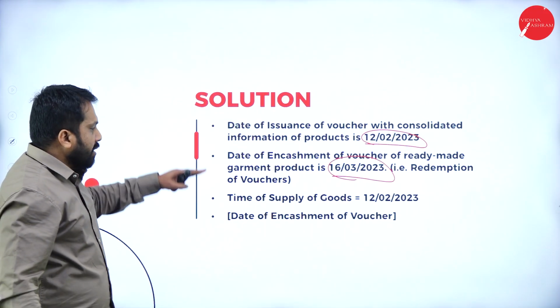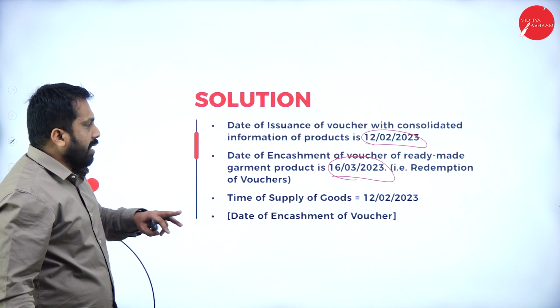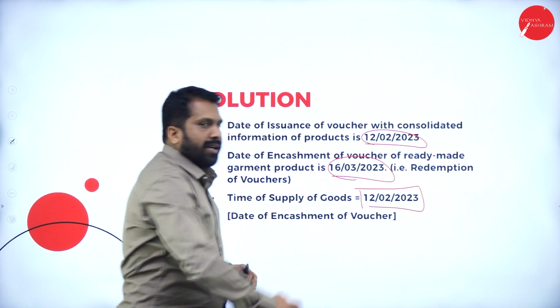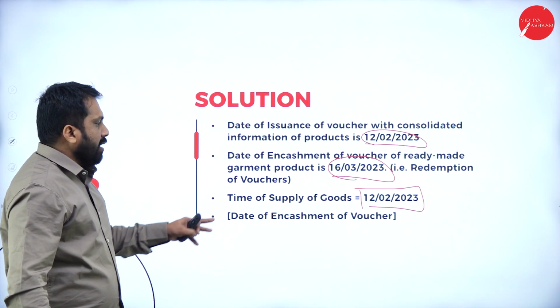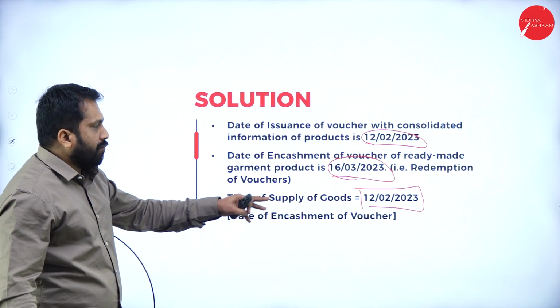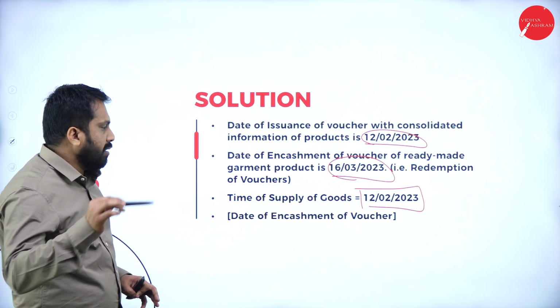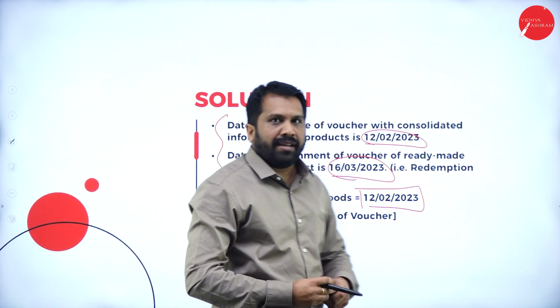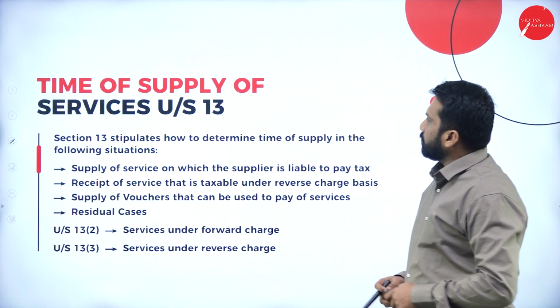As per the discussion, the time of supply should be 12/2/2023, and the date of encashment of the voucher. Hope you are clear. So this is your time of supply in case of vouchers.